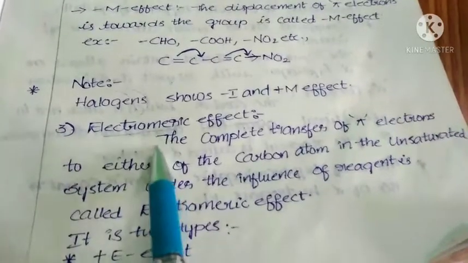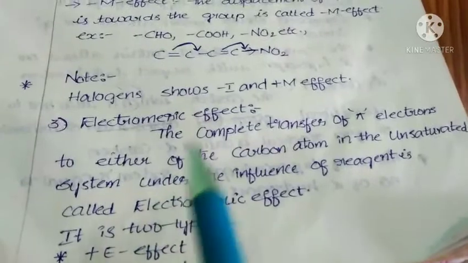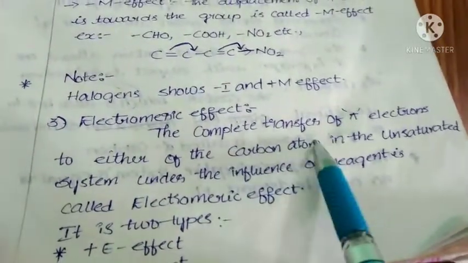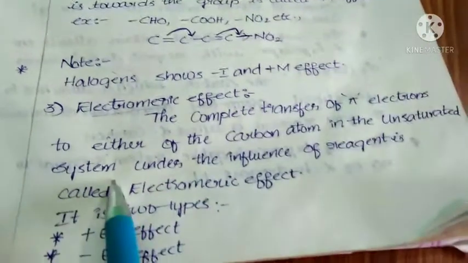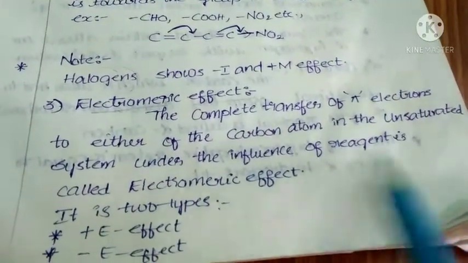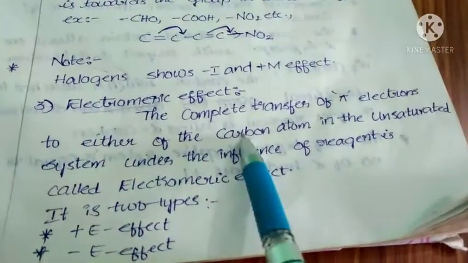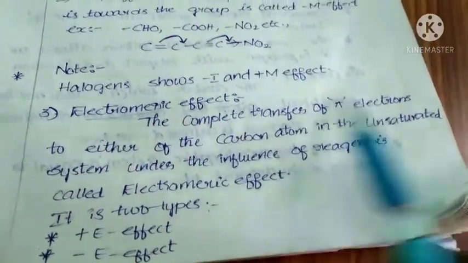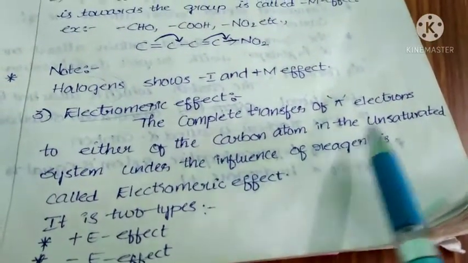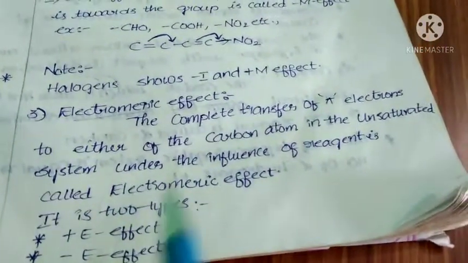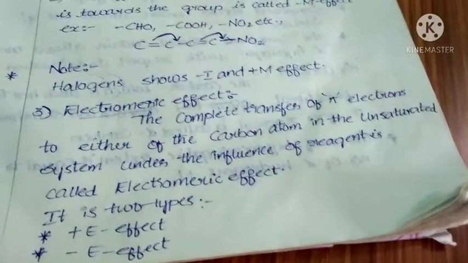Third one, electromeric effect. This is very, very important. The complete transfer of pi electrons to either of the carbon atoms in the unsaturated system under the influence of a reagent is called electromeric effect. That means we should take an unsaturated system, whether it contains either a double bond or a triple bond.